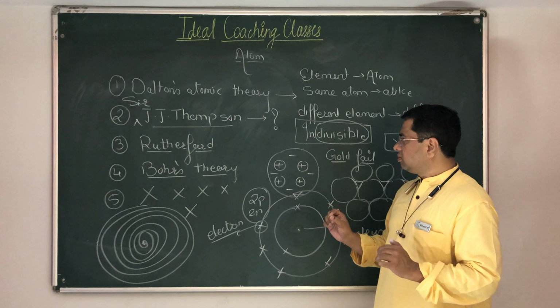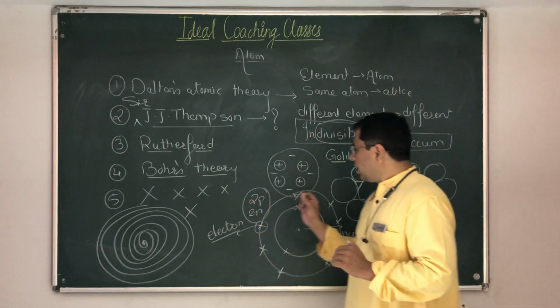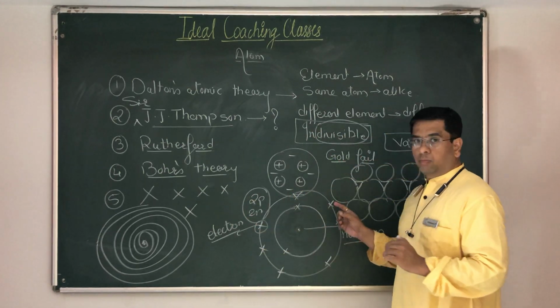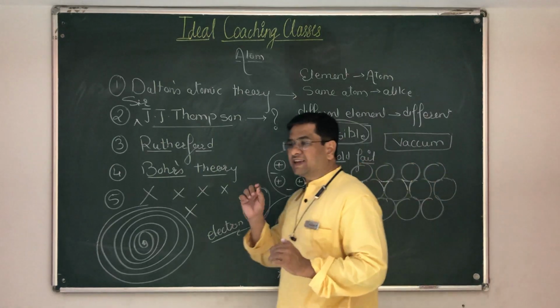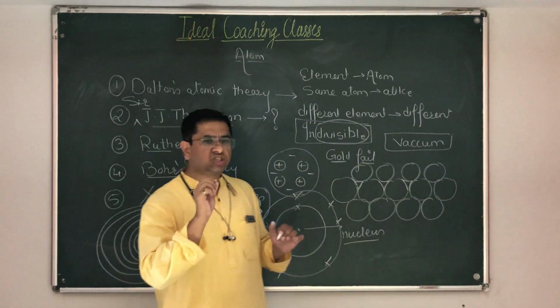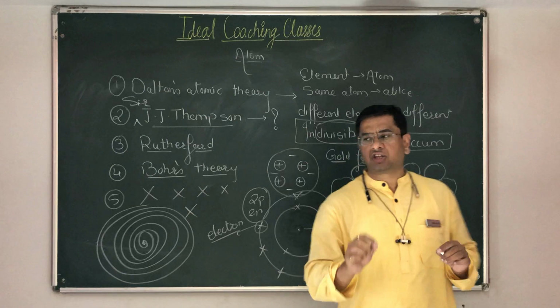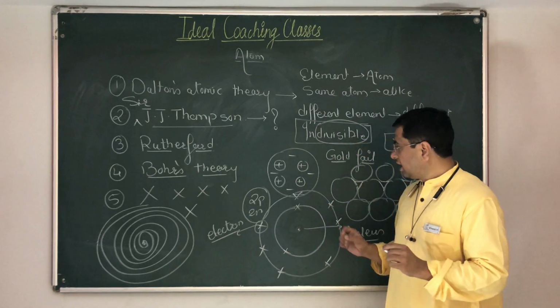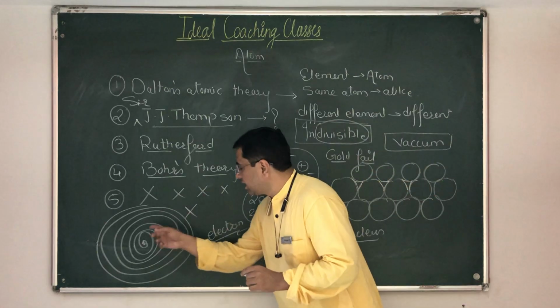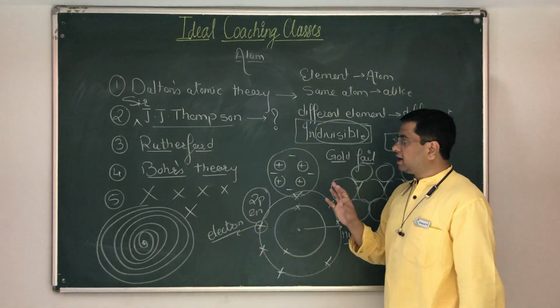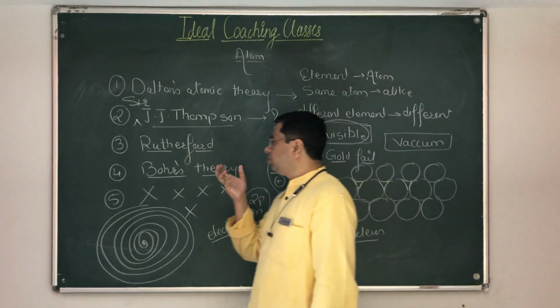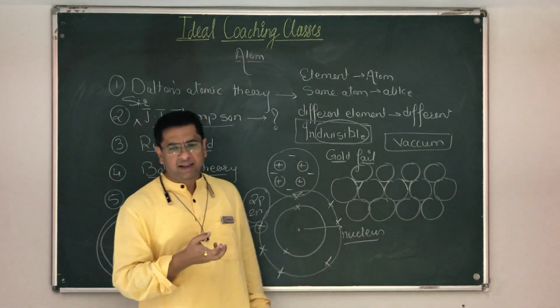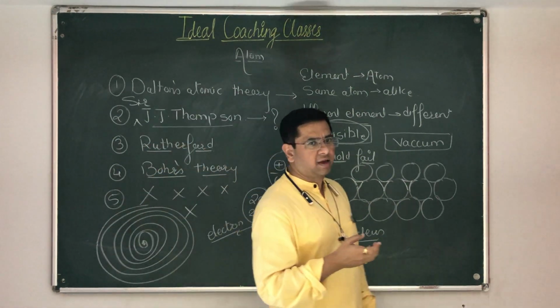What did he say? Bohr said that electrons can revolve in certain special orbits. He called them stationary orbits, without radiating energy. To solve this problem of spiraling into the nucleus, Bohr used a very important concept called quantum mechanics. We won't be going into quantum mechanics right now.